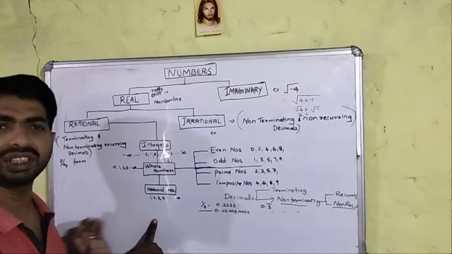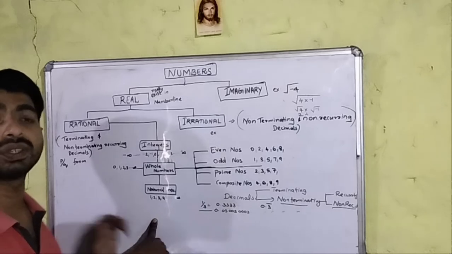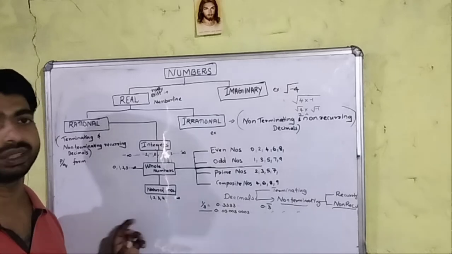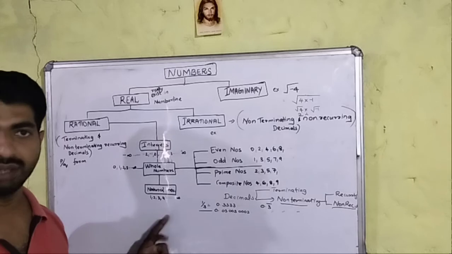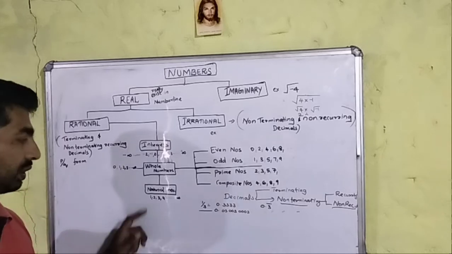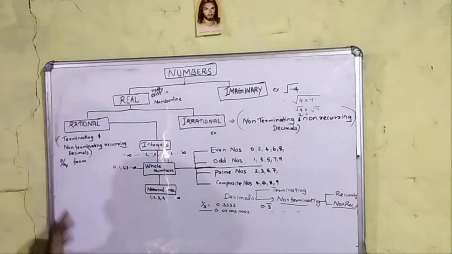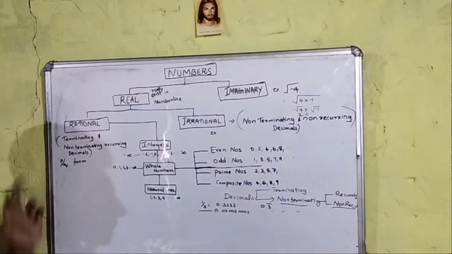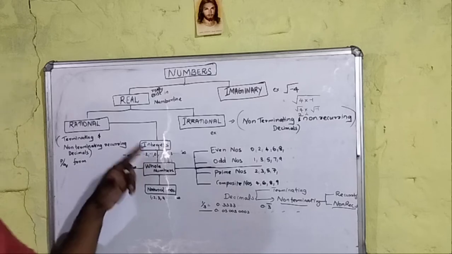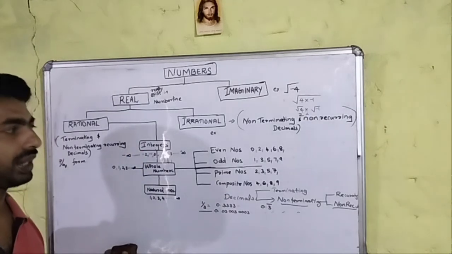The name suggests natural numbers: naturally we count the numbers like 1, 2, 3, 4. So these are the classifications of rational numbers: integers, whole numbers and natural numbers.